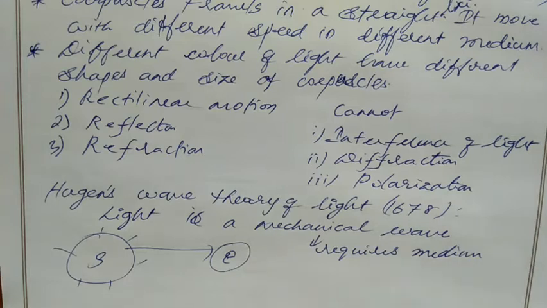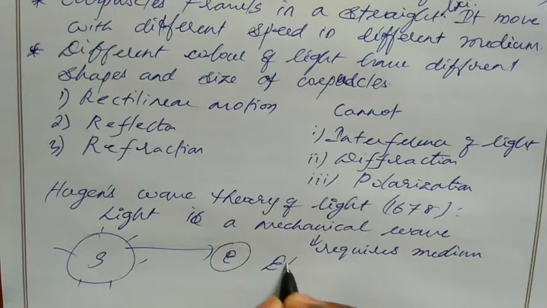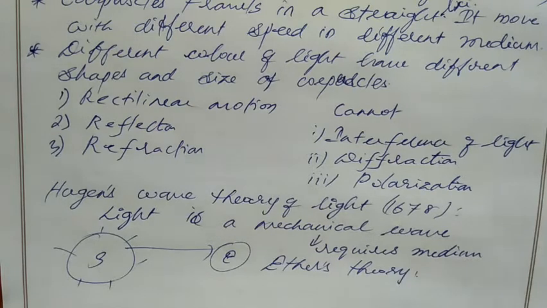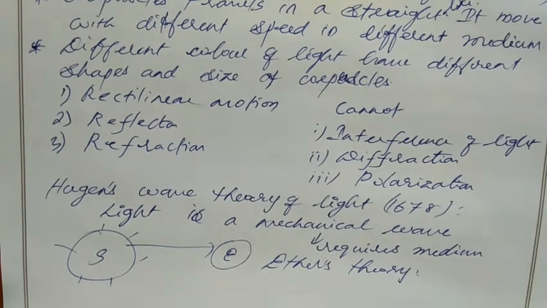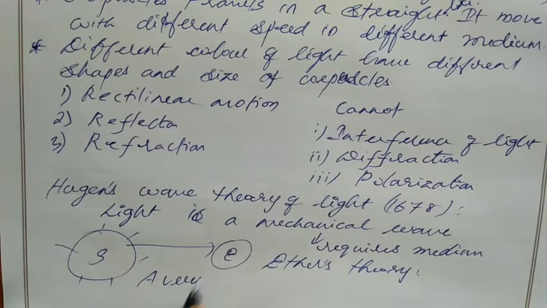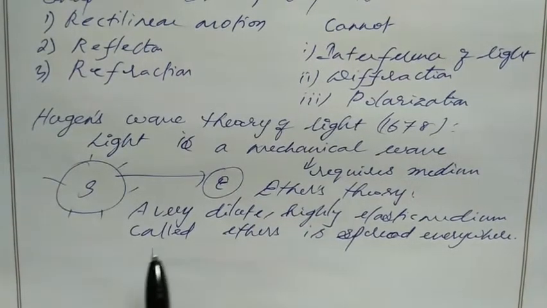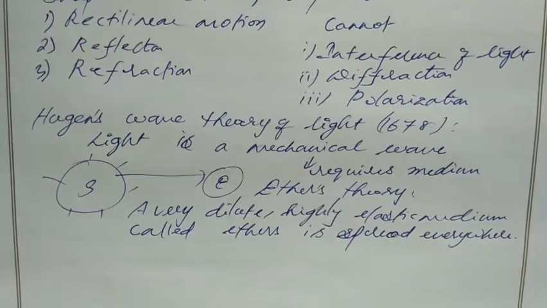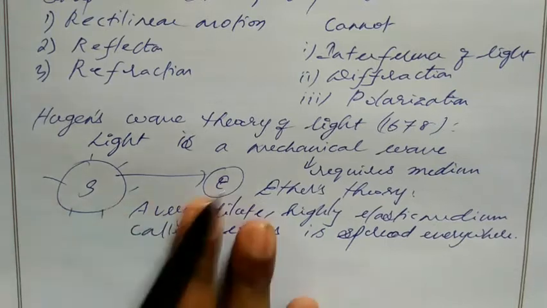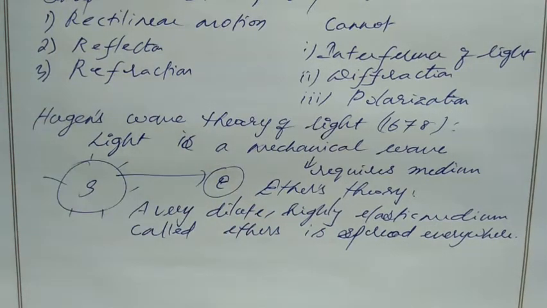But we have a different theory known as the ether theory, which says that a very dilute, highly elastic medium called ether is spread everywhere, from the sun to the earth and in the whole universe.